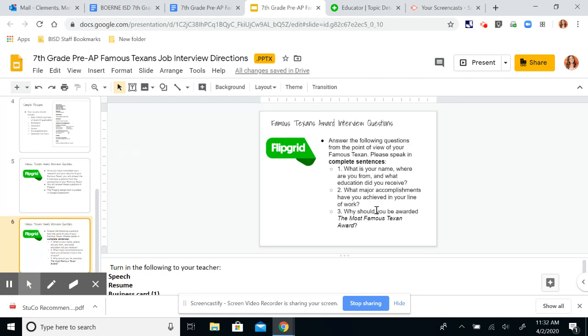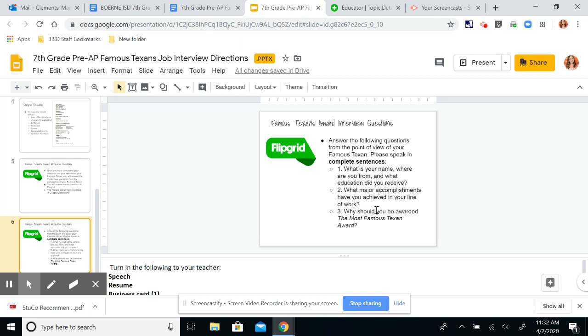They will also be posted in the Flipgrid as well. So you're going to say what your name is, where you're from, what education did you receive. So that is all coming from the research you've done. What major accomplishments have you achieved in your line of work? This could be any impacts or changes that they have had in Texas or in their line of work.